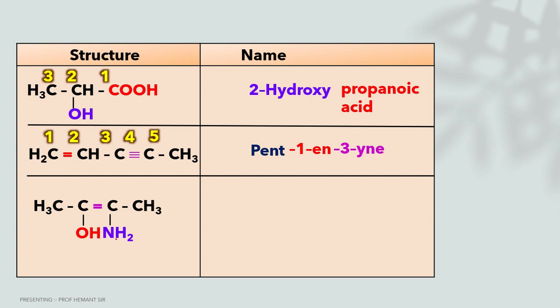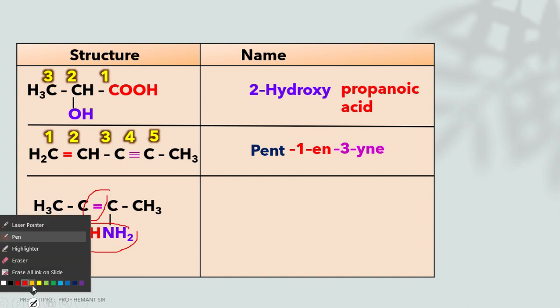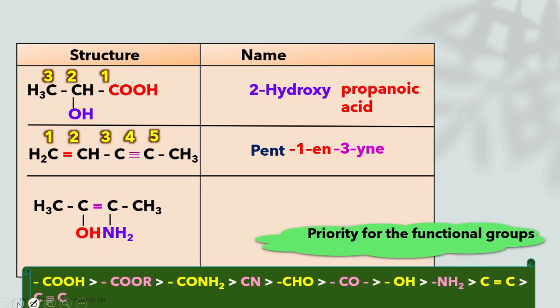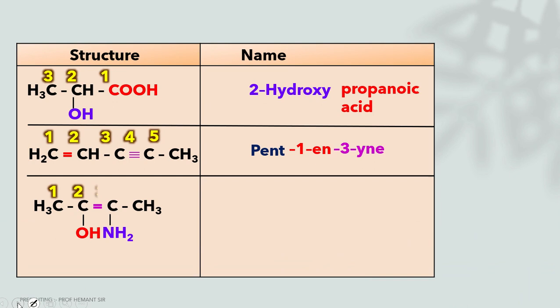Next example. This example has three functional groups: OH, NH2 and a double bond. Let's see the priority list. According to the priority list, which one comes first? First OH, then NH2 and then the double bond.